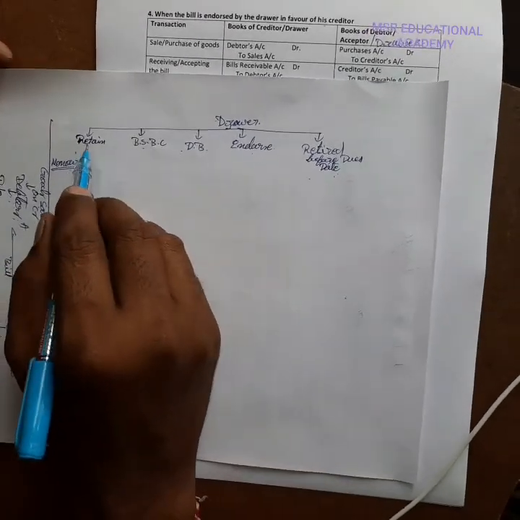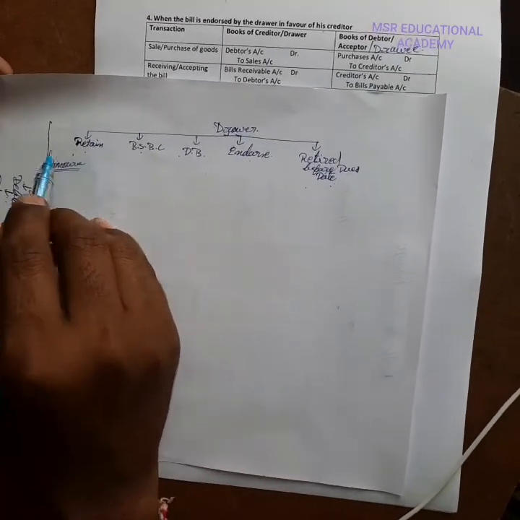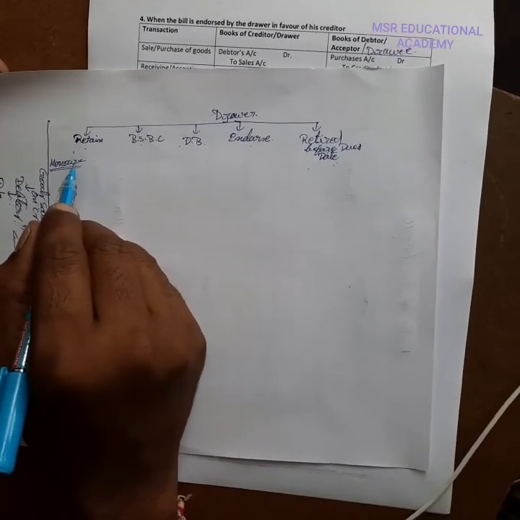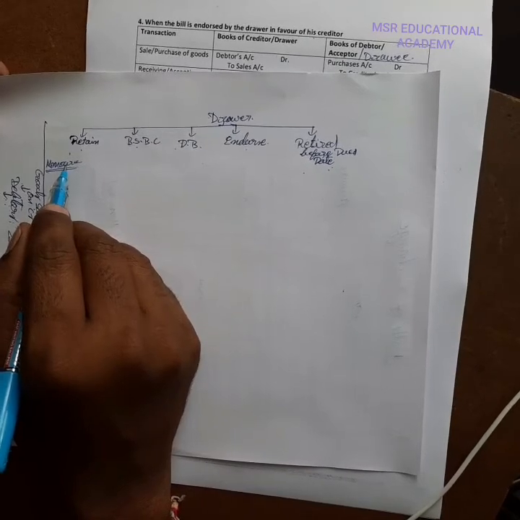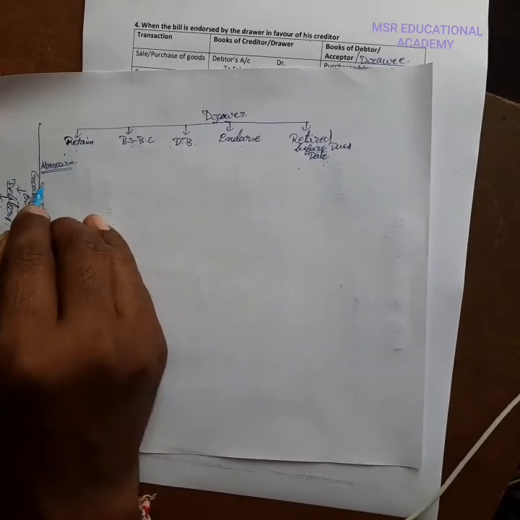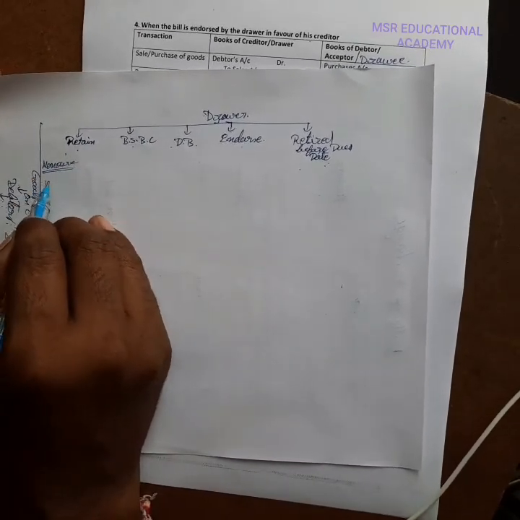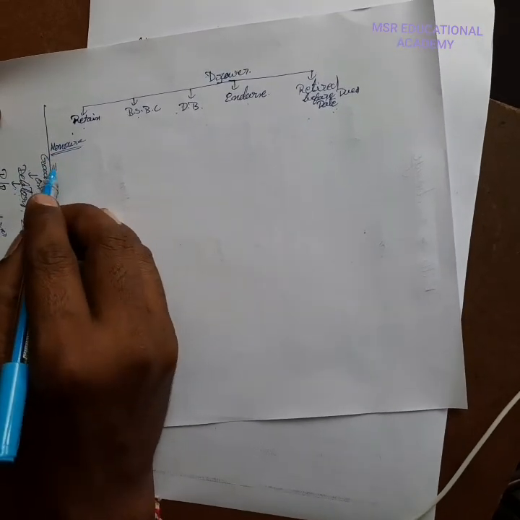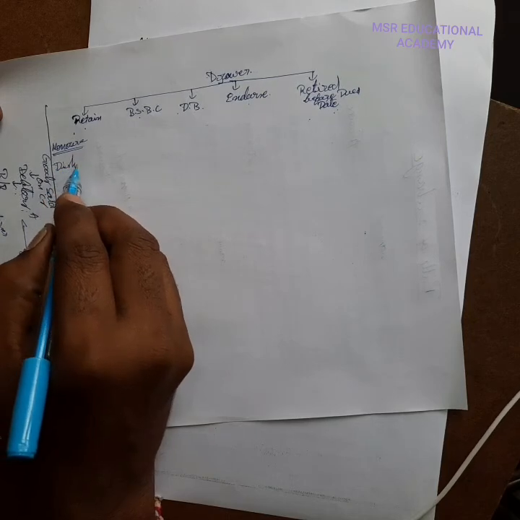Accepting and receiving the bill entries we already completed, and honored entries are also completed in the books of drawer and drawee. And if it is a dishonor, meaning on the due date the drawee does not pay the amount to the drawer, then what is the entry? Okay, dishonor.